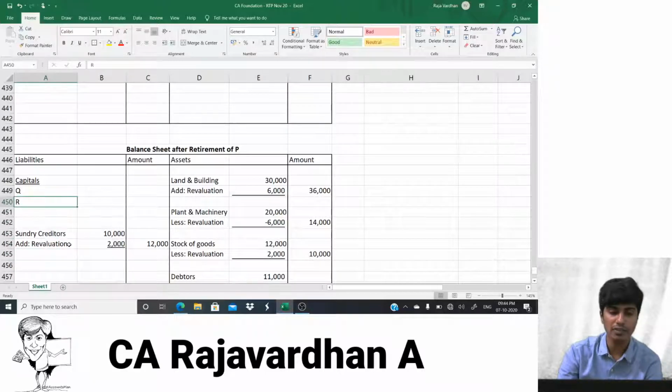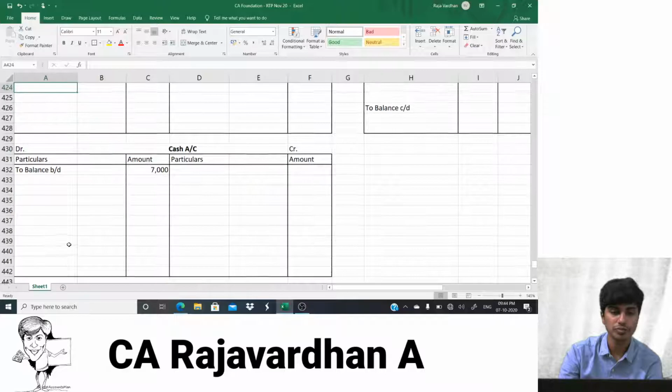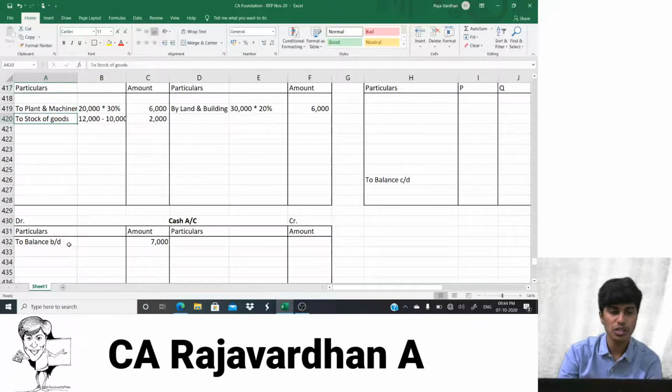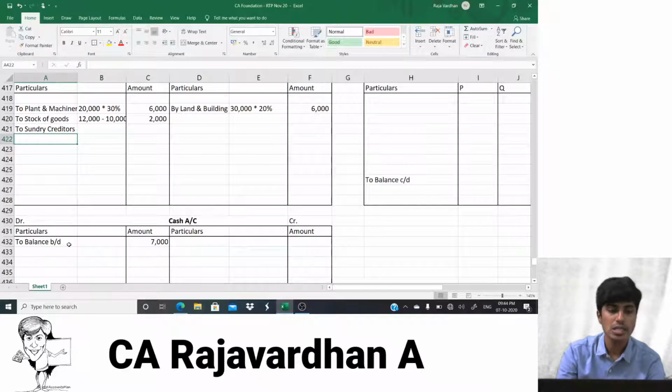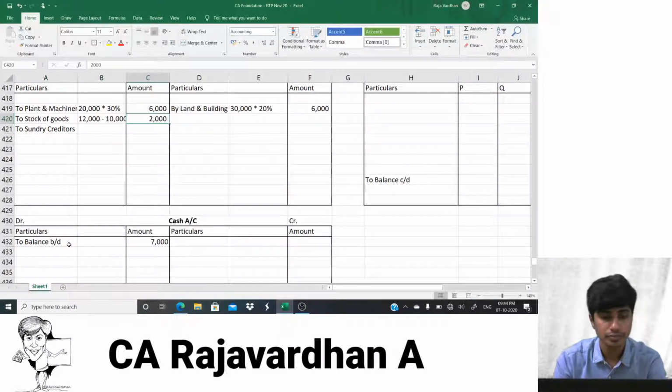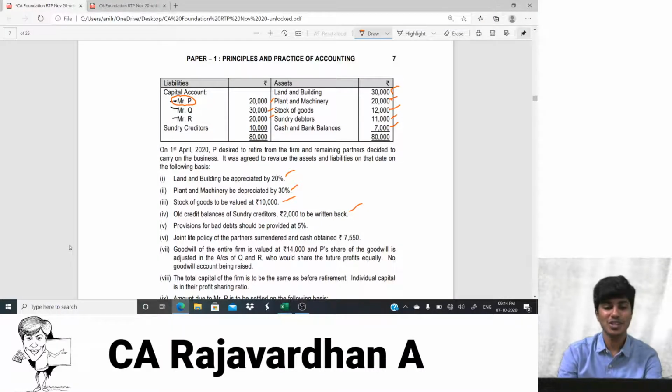So I would write in revaluation to sundry creditors 2,000. Sundry creditors, how much is it? It is 2,000. So the amounts are repeating. Okay, guys. So we're done with that. We'll go to the fifth adjustment.